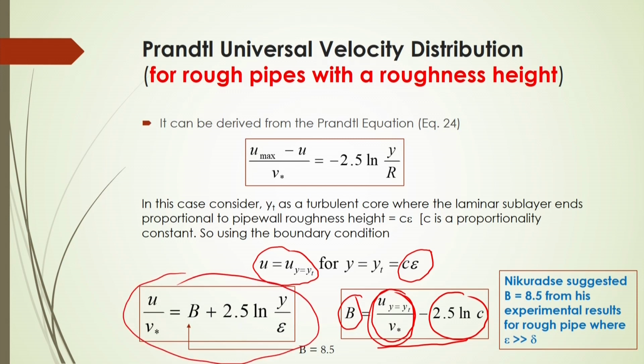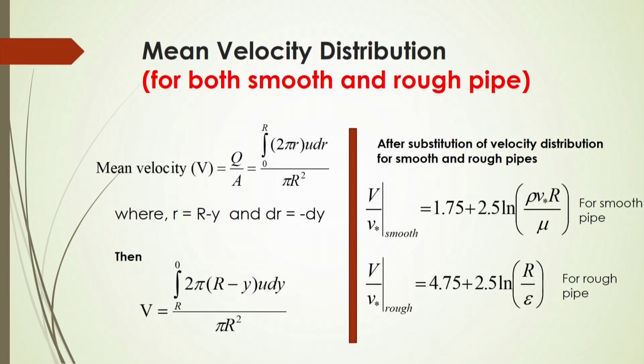Accordingly, if you substitute this b here, you can get the velocity distribution for the rough pipe. Nikuradse suggested that this b value will be 8.5 from their experimental results, and for a rough pipe in this case epsilon should be greater than or equal to delta. Delta is a very thin layer, that means the roughness height to be considered there. And now, what will be the mean velocity distribution for both smooth and rough pipes?